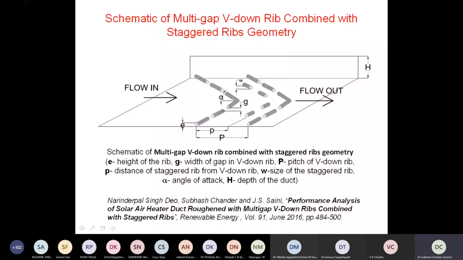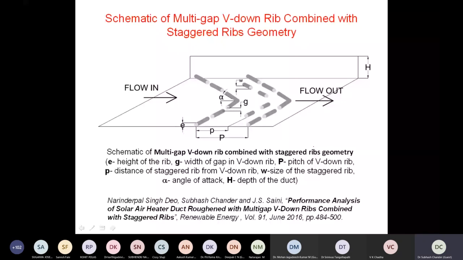So I'm using in my discussion different parameters for the ribs. E represents the height of the rib. It's a round rib, which means it's a wire, like an aluminum wire. There's a pitch, the distance between two adjacent ribs. There is also the distance between the staggered rib and the main rib. I'm calling them main rib and staggered rib. And this is a gap G, and alpha is the angle.